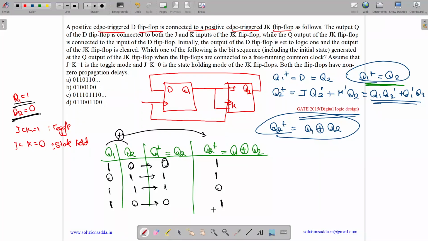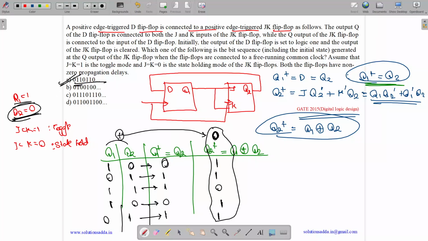Now let us try to match which of the options are matching. So initially, what was the output? Initial output was 0, it is given. Now let us do one more iteration. So we have 0 over here, 1 over here, 1 transferred over here, 0 XOR 1 is 1. So this is our output sequence. It's 0 1 1 0 1 1. So the answer is option A, 0 1 1 0 1 1.